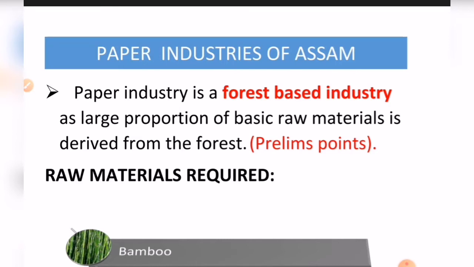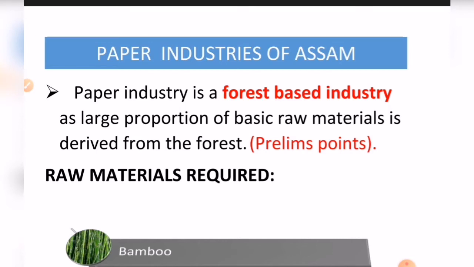Right? So as a large proportion of the basic raw materials in the paper industry is derived from the forest, this paper industry is basically a forest-based industry, right? So this is important from the prelims point of view. Okay, a question may directly come that the paper industry falls under which of the following categories of industry based on its raw materials.